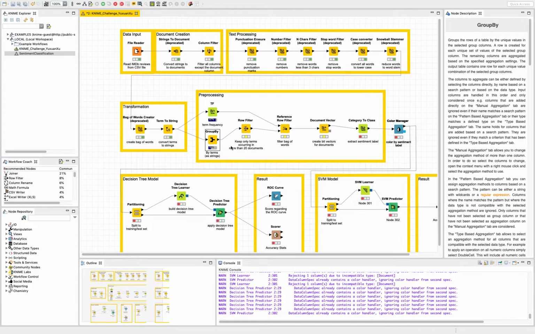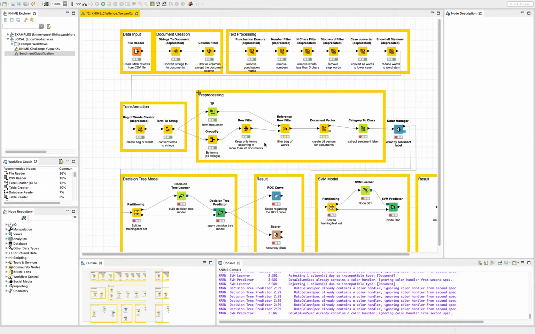And you can see the group by node groups the rows of a table by unique values in the selected group columns. And then I use a row filter to keep only terms occurring in more than 20 documents. I did that because the total number of documents is 2,000, so I think a term occurring in about 1% of the total documents will be a reasonable amount. Yeah, let's run it.